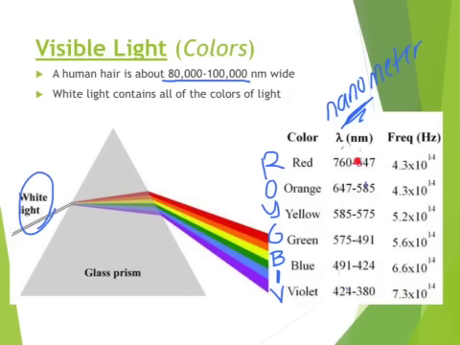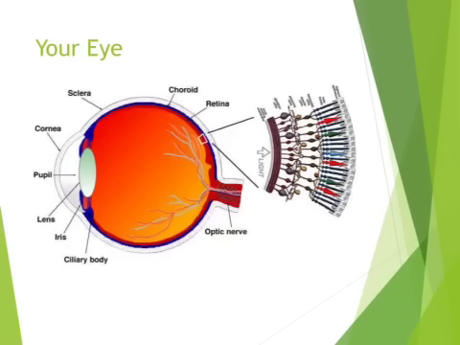So red, you can see this table right here. Make sure you get this down. You want to know the approximate wavelengths that these colors coordinate to. Just remember, red is the longest, violet is the shortest. Now, this is a picture of your eye.